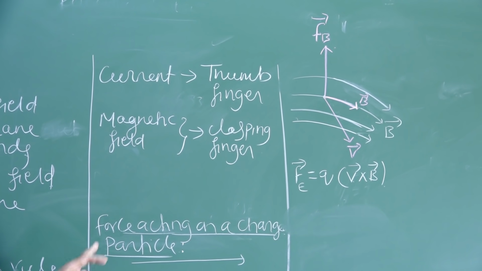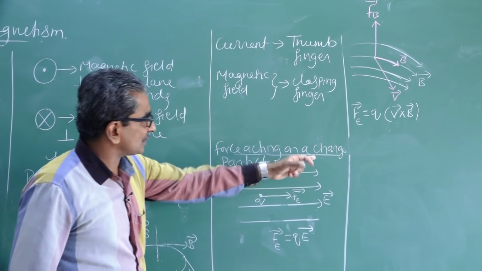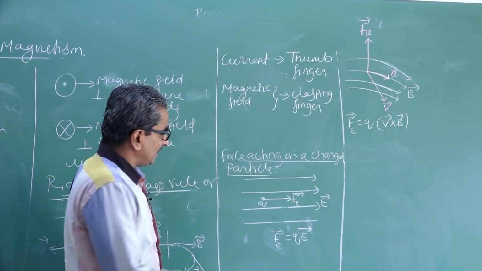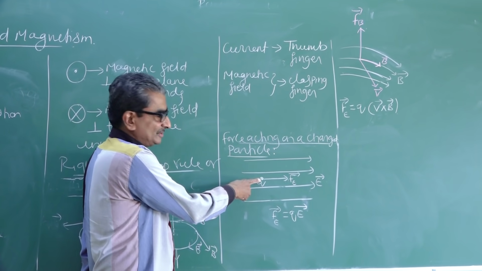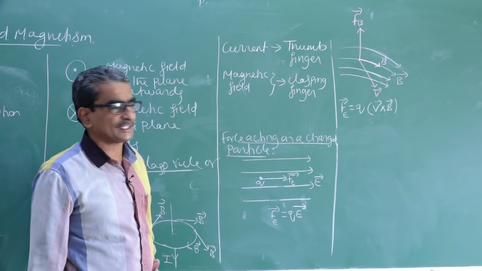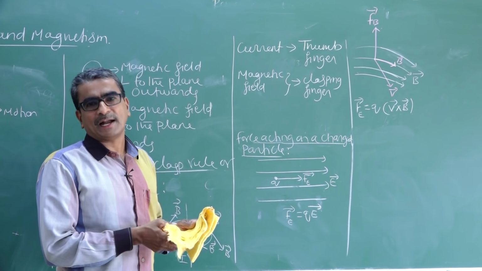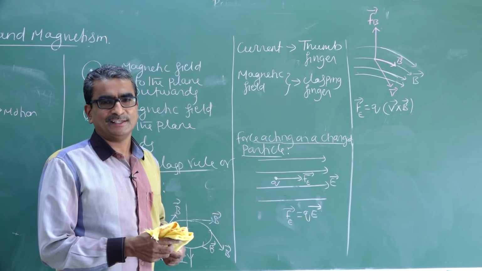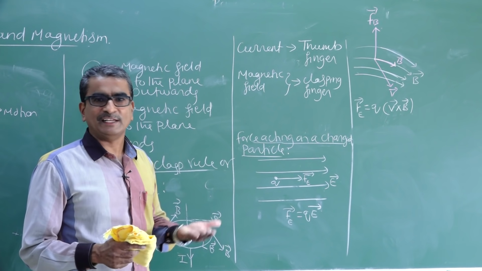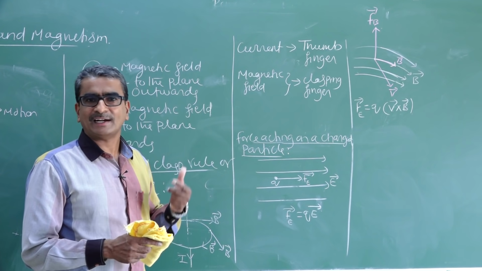Here, force on a charged particle. I make the charge Q enter into this electric field. This is nothing but a uniform electric field. How do you represent an electric field or magnetic field pictorially, in terms of a diagram? Because electric and magnetic fields are invisible to us, but still we can represent them in the form of a diagram.